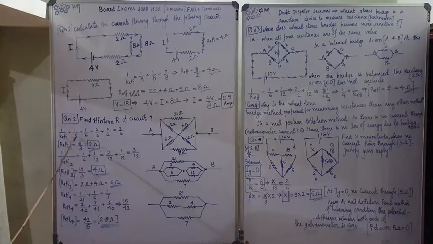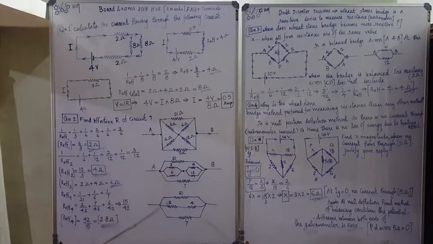1 by 3 plus 1 by 6: we want to make the denominator 6, so 3 into 2, numerator into 2. That is 2 by 6 plus 1 by 6 is equal to 3 by 6. So 1 by R effective 1 is equal to 3 by 6. Then R effective 1 is equal to 6 by 3, that is 2 ohm.